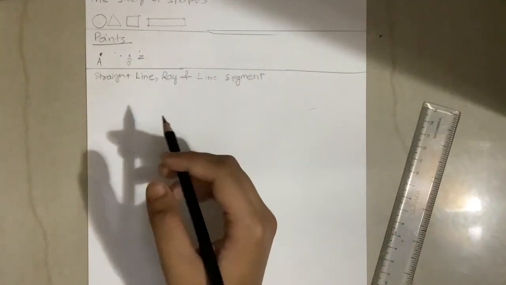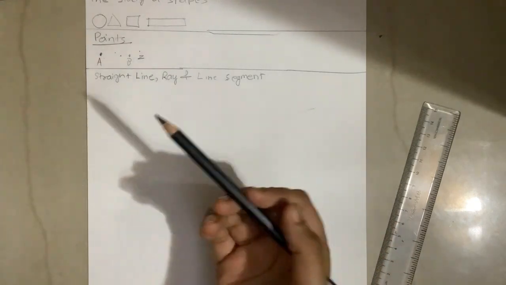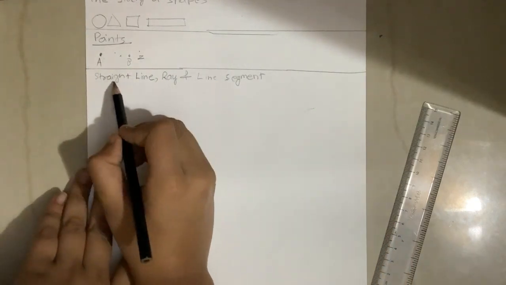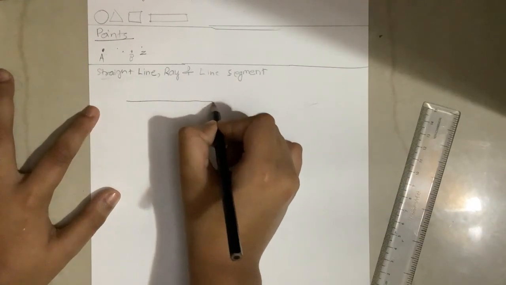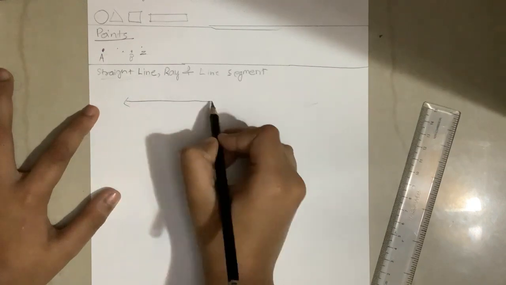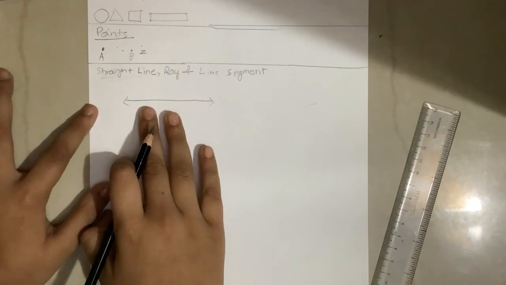Now, you may be asking, what is a straight line, ray, and line segment? We are going to learn that now. First, let's learn about straight lines. Suppose you draw a line and put two arrows. This is a straight line.